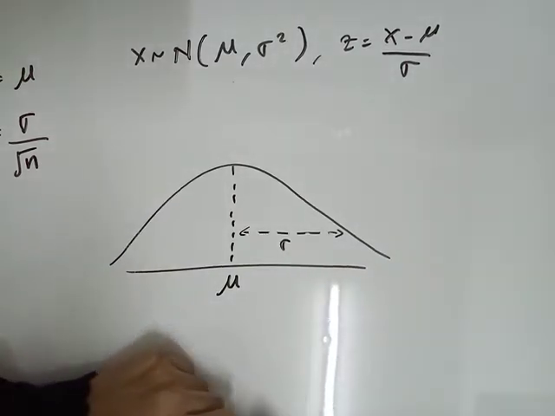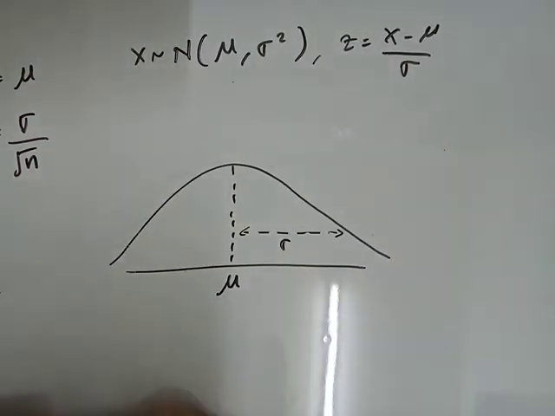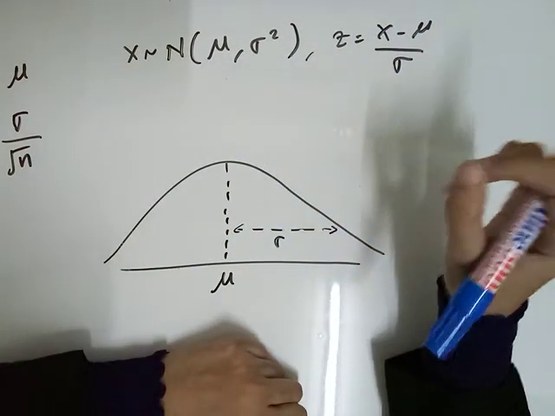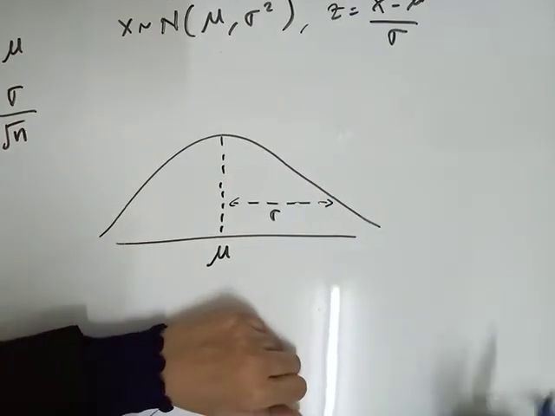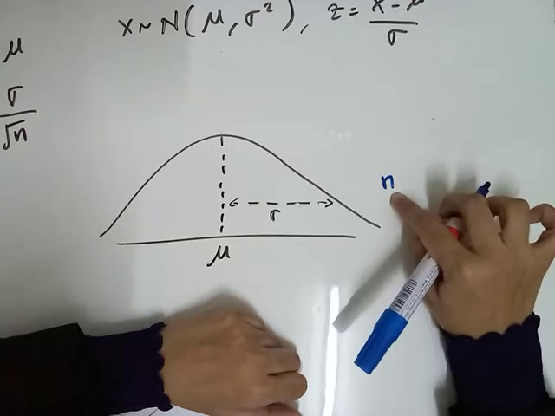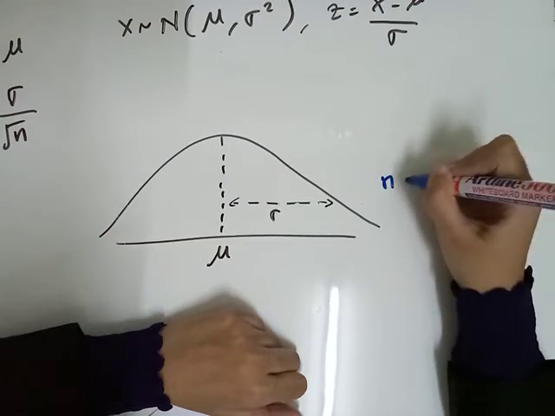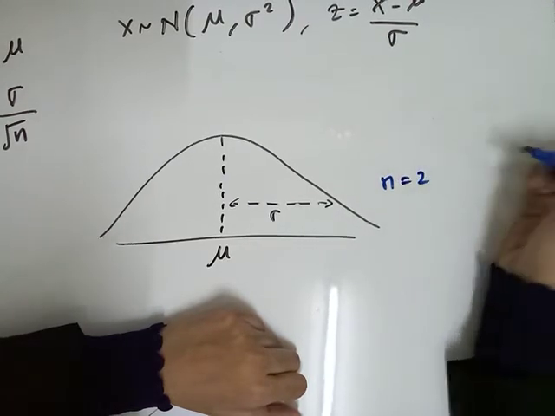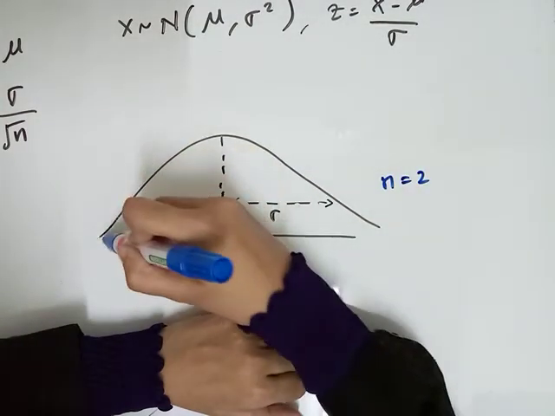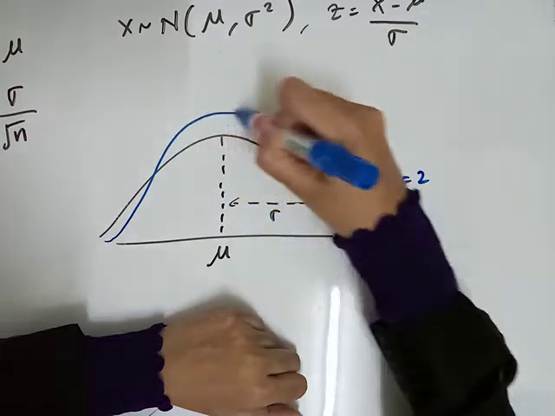But when we need to find the probability of the sampling, that means we take samples from the population. If n is the sample size and we take n equals 2, the graph of the population will change and will be like this.